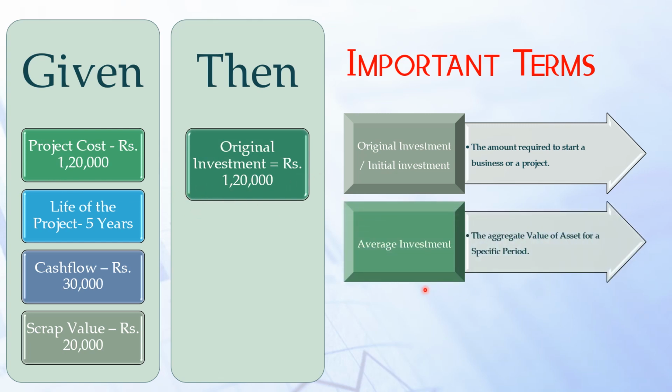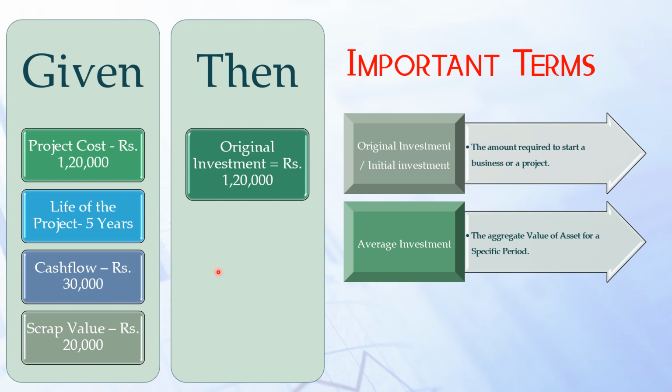Next, average investment. In ARR we also sometimes use average investment in place of original investment. So what is average investment? The aggregate value of asset for a specific period. The specific period is the life of the project, that is, in our case, 5 years.